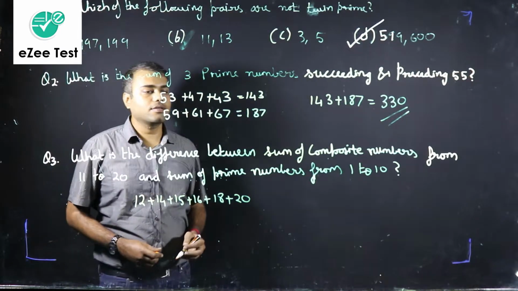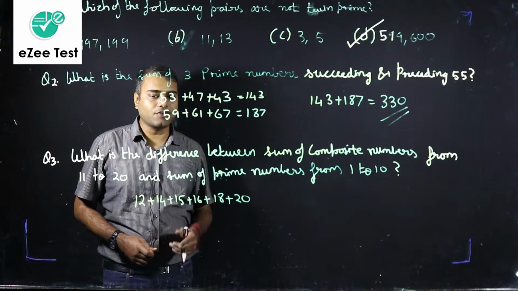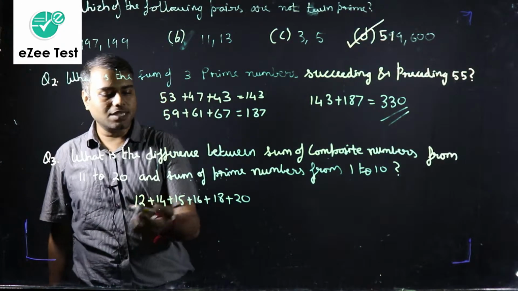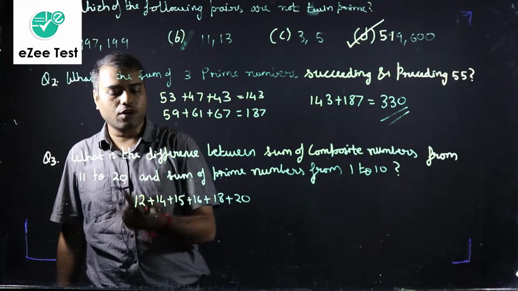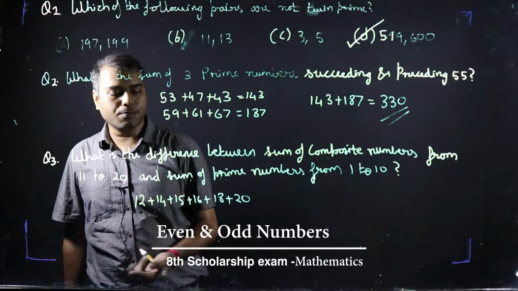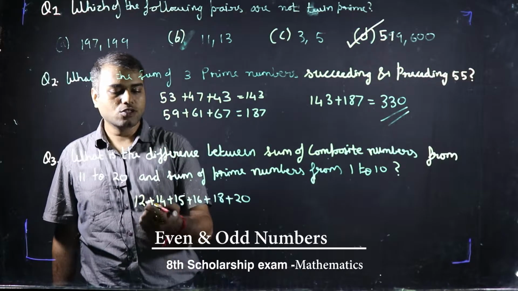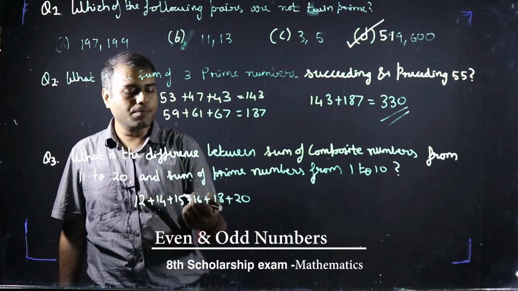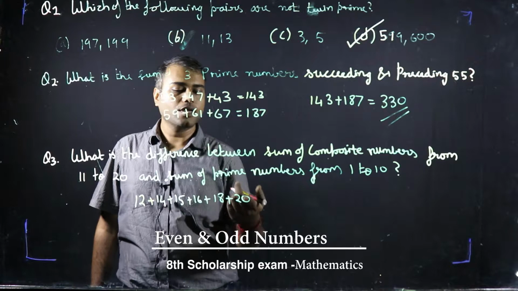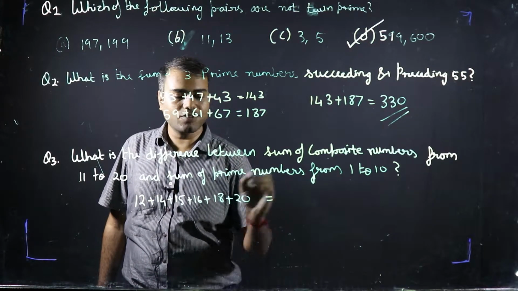See, 11 is a prime number, so I have not included 11. Then 13 is a prime number, 17 is a prime number. So 12 plus 14 plus 15 plus 16 plus 18 plus 20. What is the sum of these numbers?